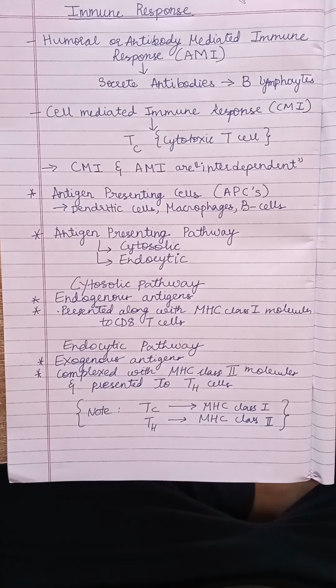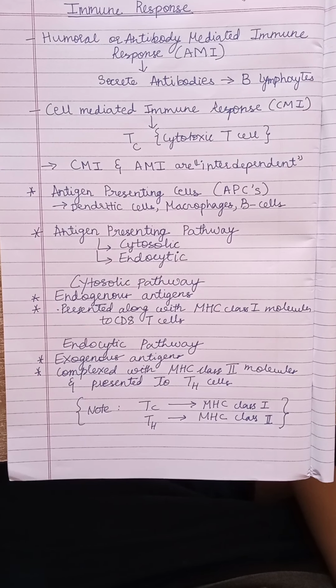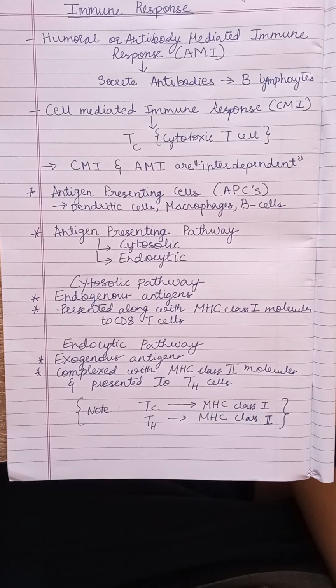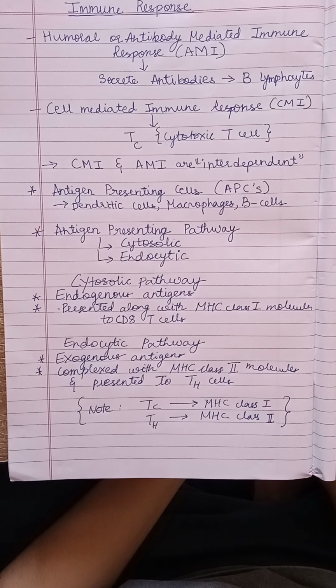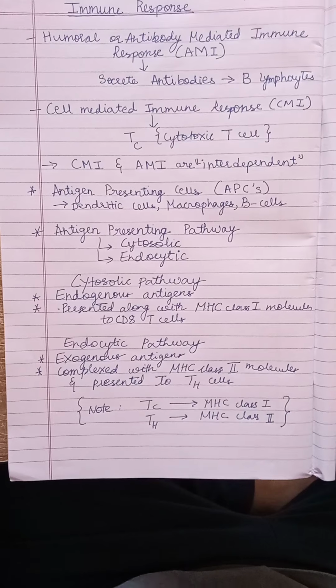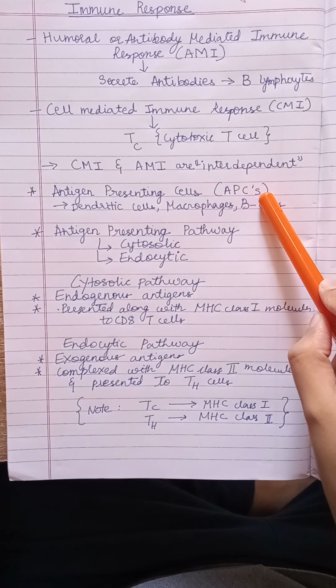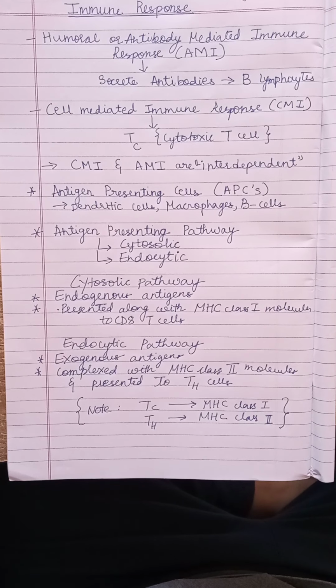Also, the first step in all immune responses is the antigen presentation to helper T cells. Now, T helper cells are majorly involved in the activation of CMI.